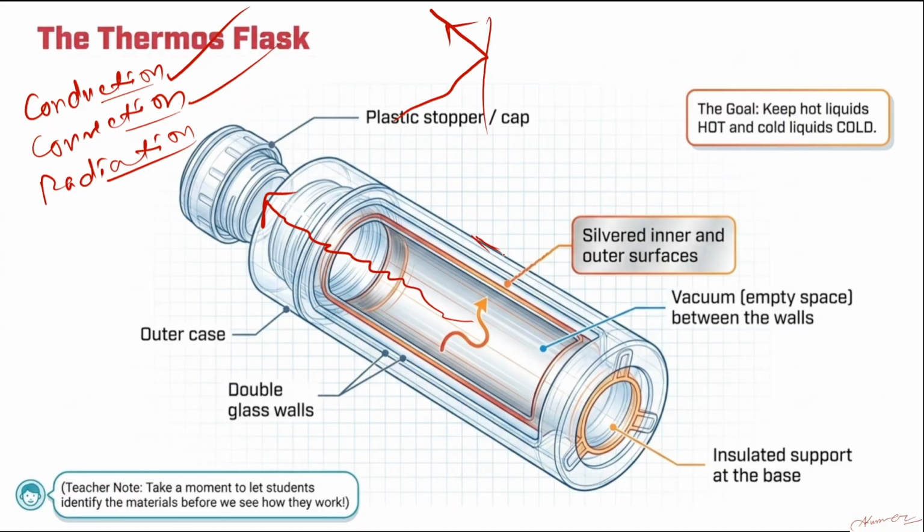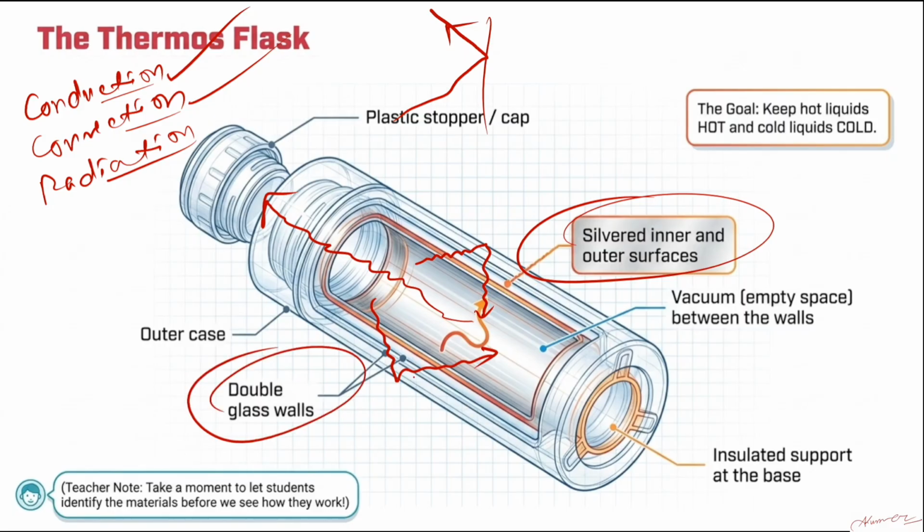If you see, the outer part is made up of a shining steel surface. So what does it do? If the heat from the water tries to go out from here, it is just reflected back into the water again. Also, there is a double layer. So this silver lining on the surface prevents radiation. Okay, and the double glass layer prevents conduction and convection. Okay, these are the things.